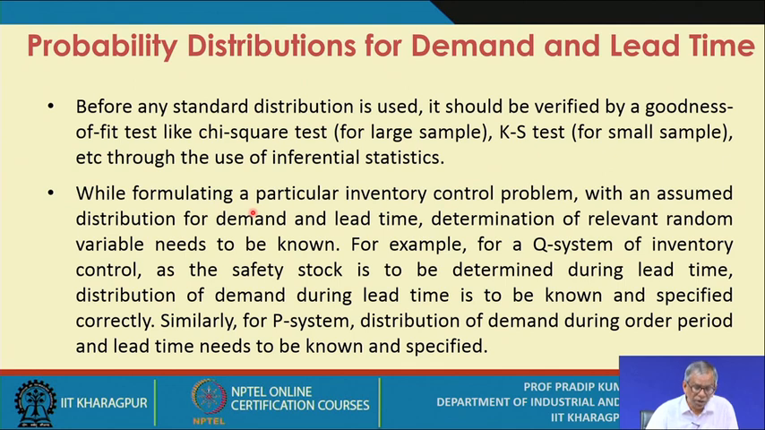While formulating a particular inventory control problem with an assumed distribution for demand and lead time, the relevant random variable needs to be known. For example, for Q systems of inventory control, as the safety stock is to be determined during lead time, the distribution of demand during lead time is to be known and specified correctly. That means for which time period the distribution of demand is to be known.